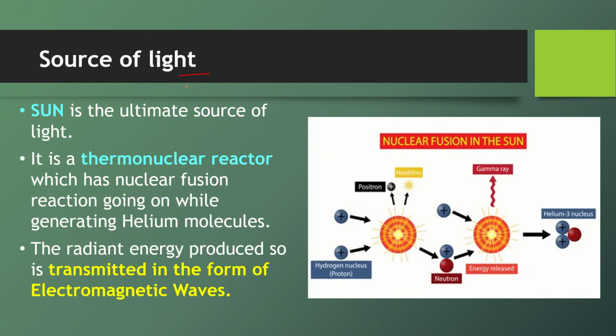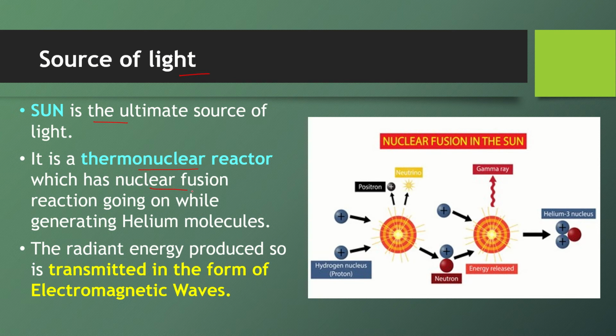What is the source of light? Sun. Sun is the ultimate source of light. Whatever energy is being generated in the form of light is from the sun. And how does it take place there? Actually, the sun serves as a thermonuclear reactor. In this, nuclear fusion reactions are continuously going on, and nuclear fusion produces a huge amount of energy.